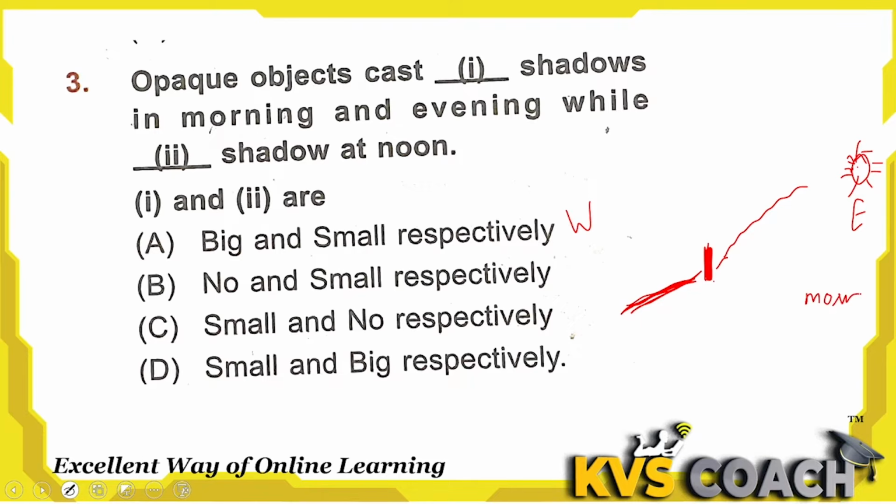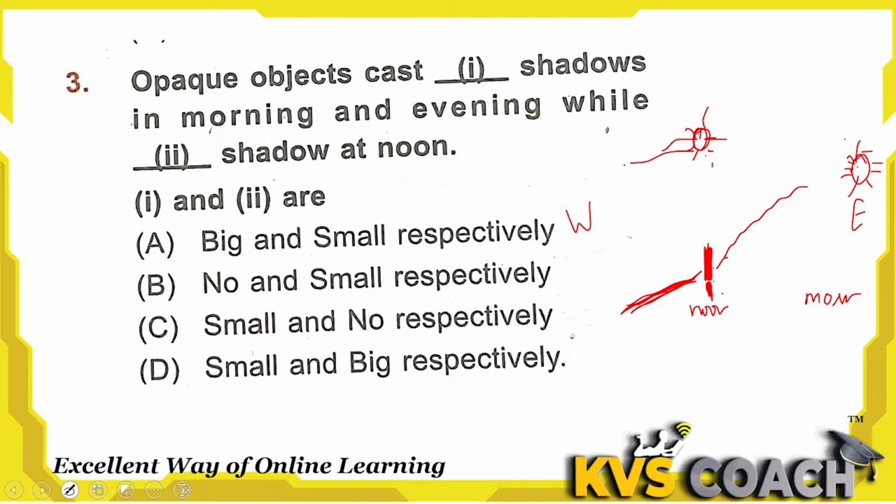But this is morning time. When it is noon, the sun will be here on the head of the object. When the sun is here, the shadow will be small like this. If the distance between the object and the light source is minimum, then the shadow will decrease.